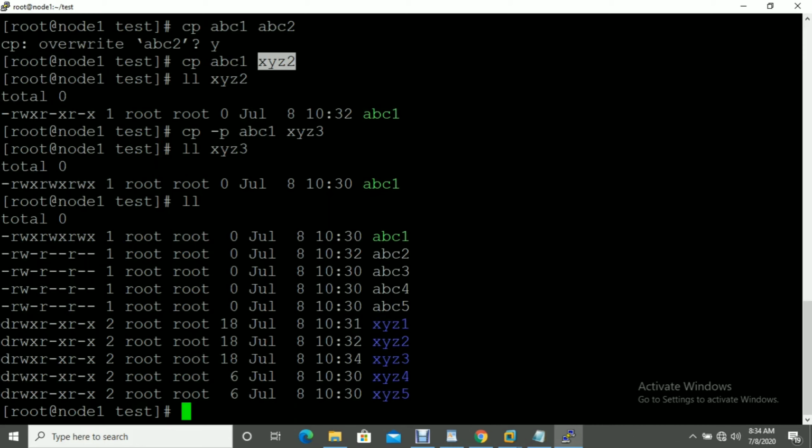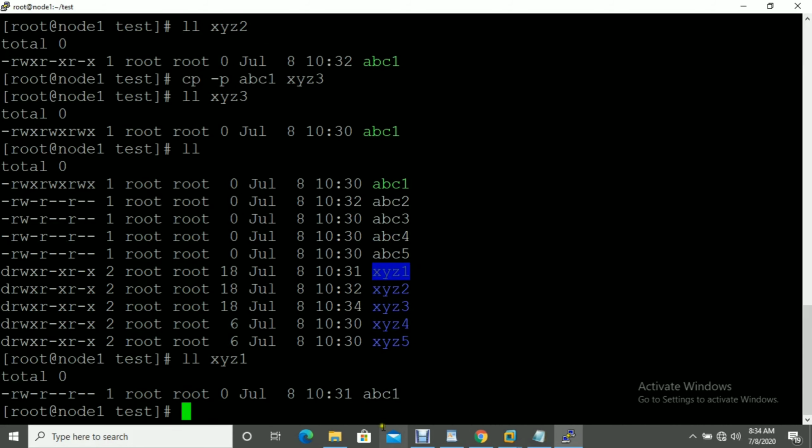Now let me show you one more thing. ll xyz1, you can see the abc1 file is available inside xyz1. Now let me copy the file again, cp abc1, and again I give the same xyz1.